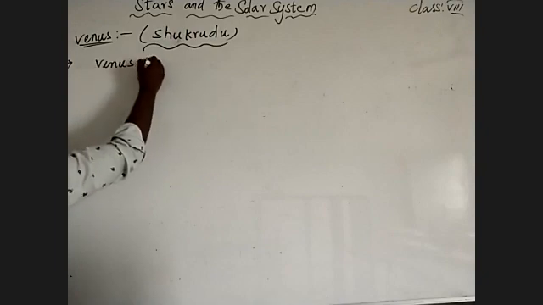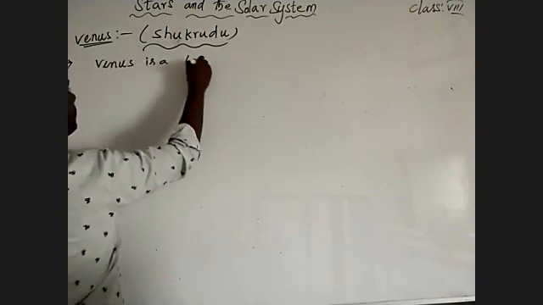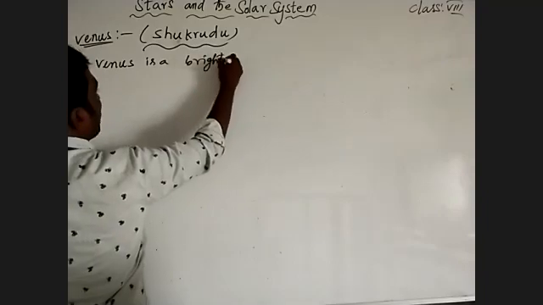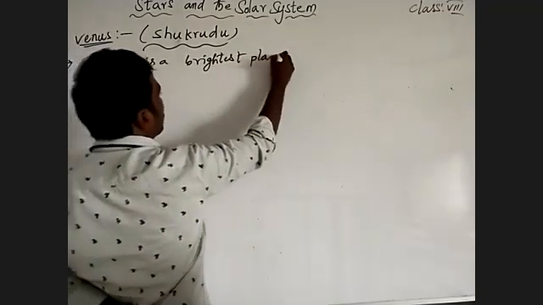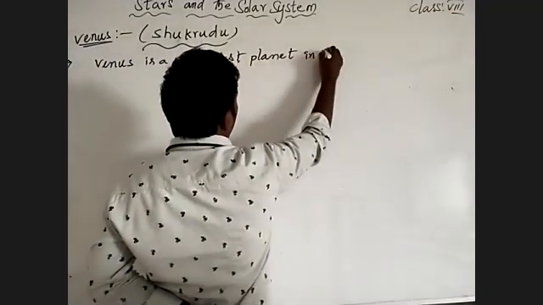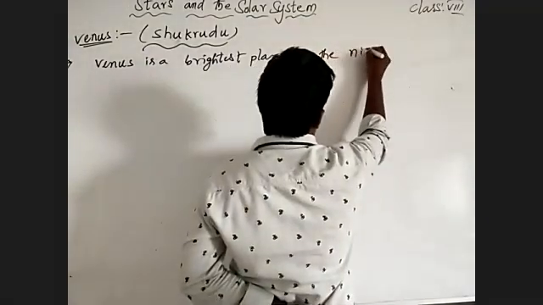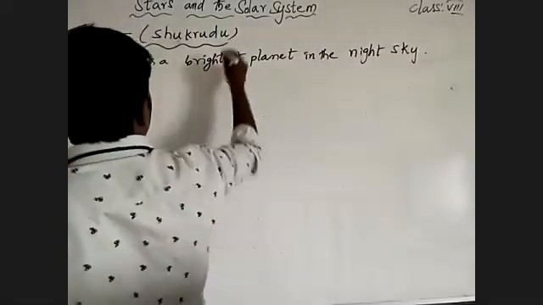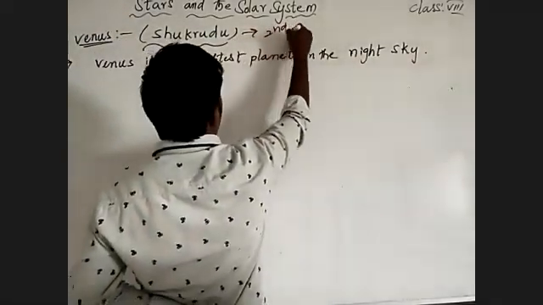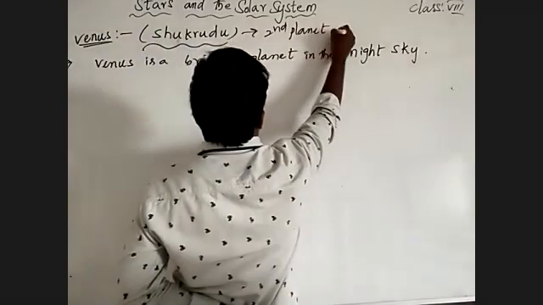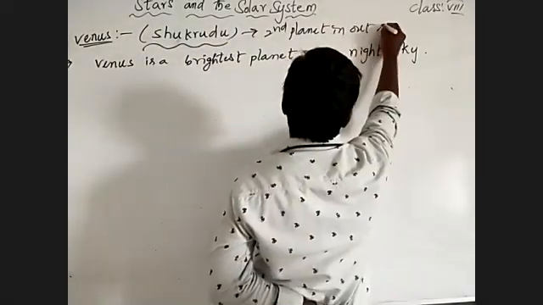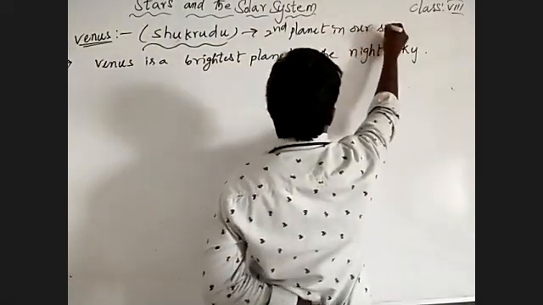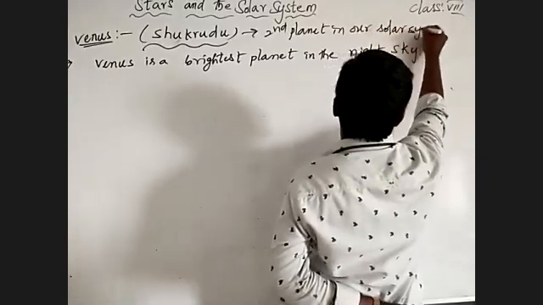In the night sky, it is the second planet in our solar system.